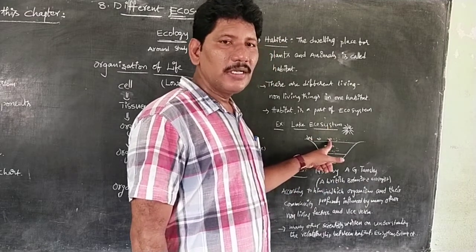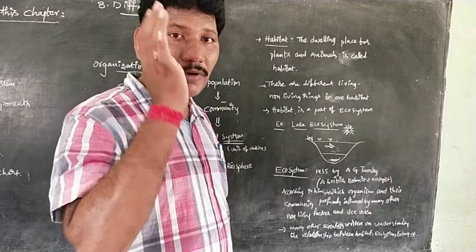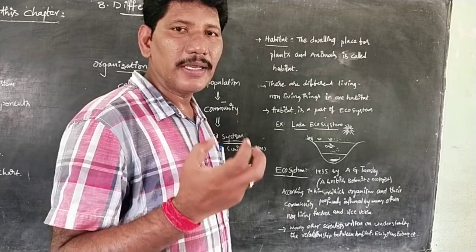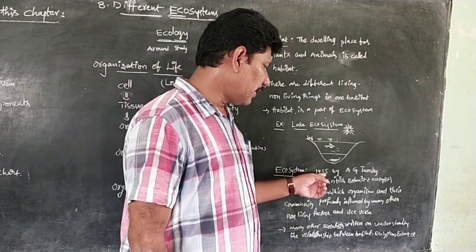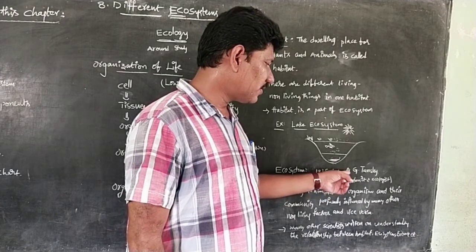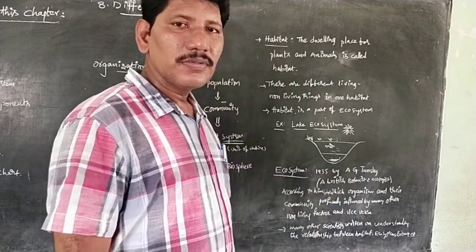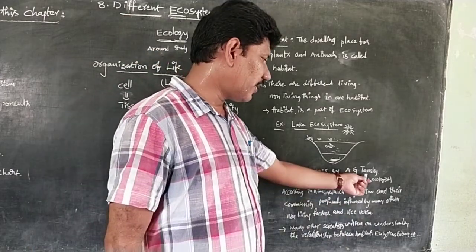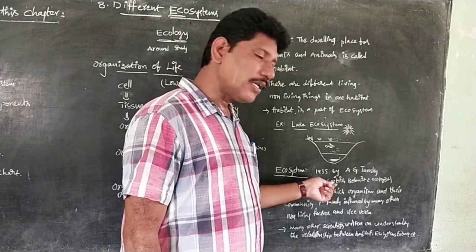Is that clear, children? Next, we move to the ecosystem. Ecological system, in short form, is ecosystem. The word ecosystem was first used in 1935 by the scientist A.G. Tansley, a British botanist and ecologist.